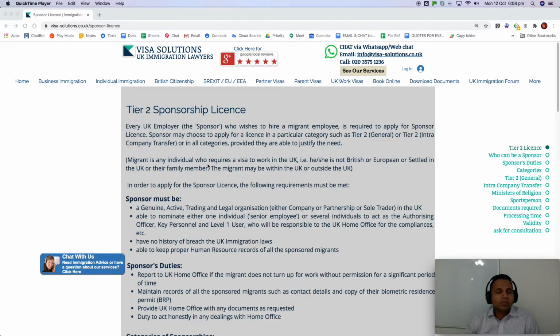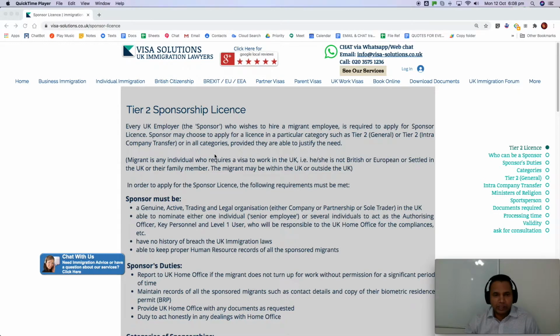Today I'm going to talk about the Tier 2 sponsor license. It's also called the employer sponsor license to hire migrant employees. So anyone who is not a British citizen or a settled person in the UK. This will also include any non-European nationals till 31st December. From 1st January 2021 onwards, this license will also cover European nationals. So any EEA nationals, European nationals will also be required to be sponsored who are coming after 1st January 2021.